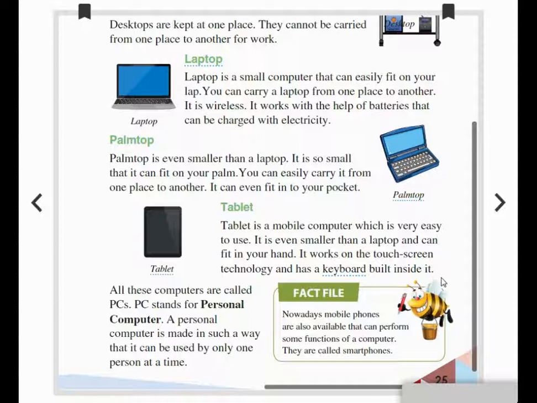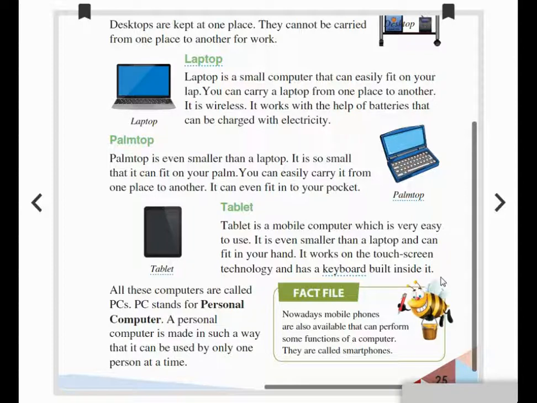Even nowadays mobile phones are also available that can perform some functions of a computer, isn't it? Yes, they are called smartphones. In our smartphones we are using some of the computer programs, isn't it? Whatever you want, even Word, Excel, everything can work on mobile and smartphones.